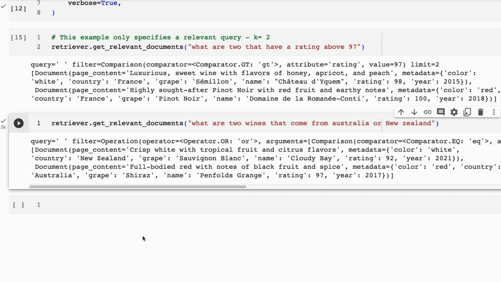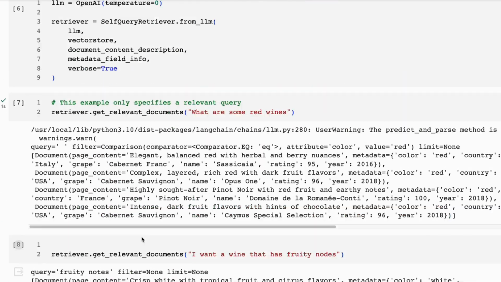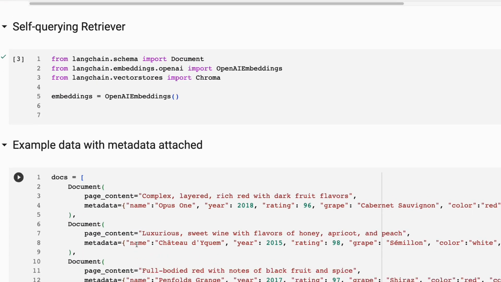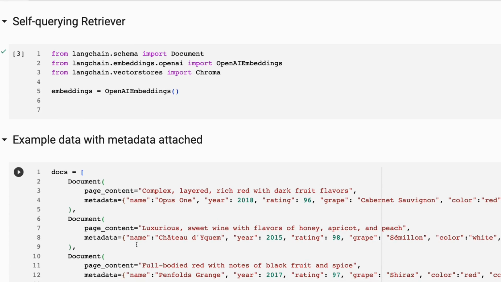So hopefully this gives you a taste of how you can build a more advanced retrieval augmented generation system that uses the concept of metadata to filter things as well as purely semantic search. So this concept will work with other language models. It doesn't have to be with OpenAI. I've just done that for convenience in here. Like I said, you could do this with Llama 2. You will need to make sure that you're getting a language model that can take these kinds of queries and process them for this.